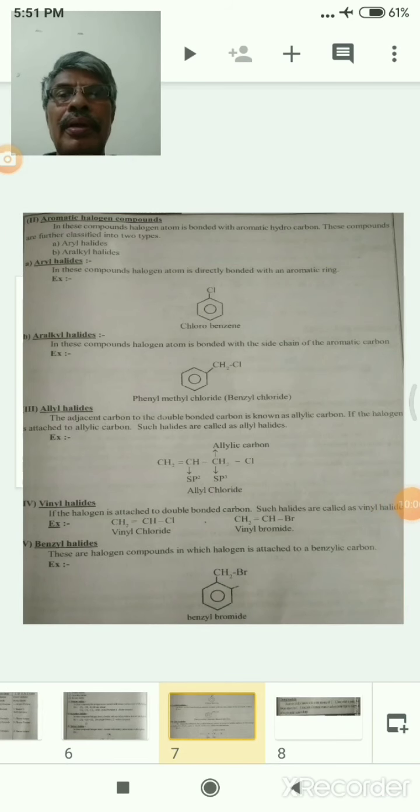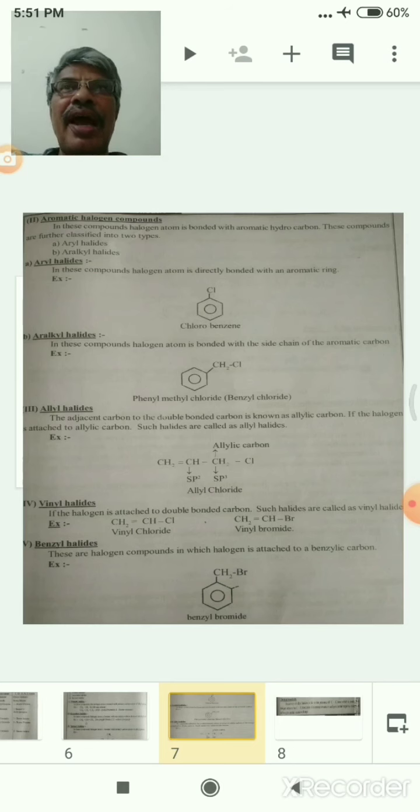Next, aromatic halogen compounds. The aromatic halogen compounds are of two types: aryl halides and alkyl halides. In aryl halides, the halogen atom is directly bonded with the aromatic ring, that is chlorobenzene, bromobenzene, iodobenzene. These are the aryl halides.